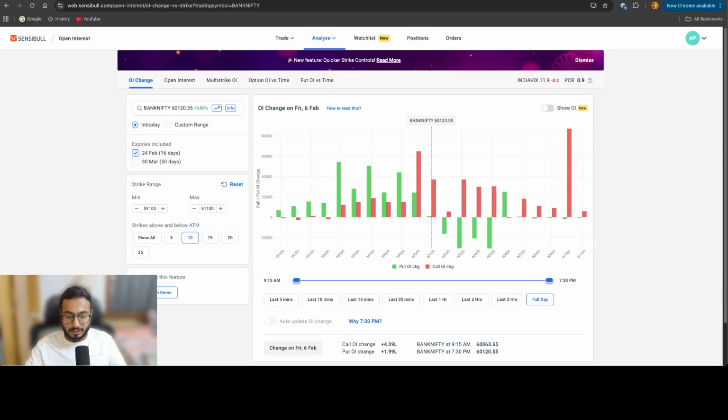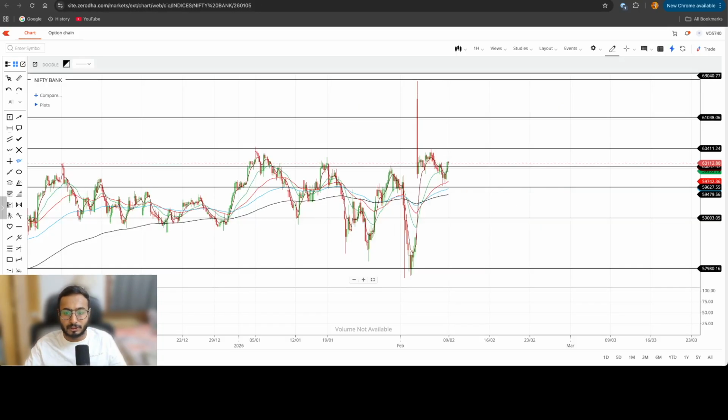All right, so here's the catch. In Bank Nifty, for 24th Feb, we are seeing more addition of shorts, double addition of shorts. This is really confusing. I was not anticipating this. Out of the 4 lakh, why are people bearish on banking?